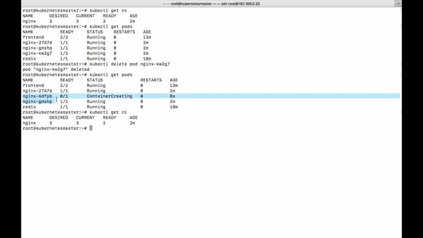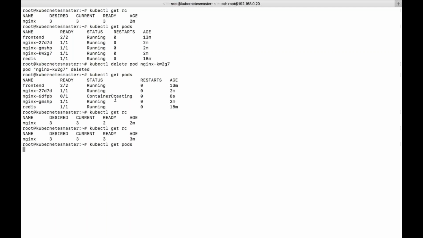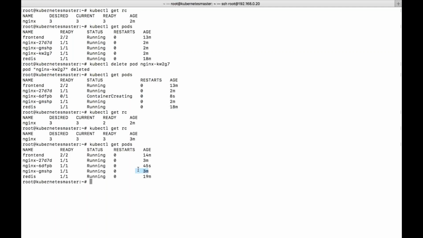So now let's see the desired state. So three are completed. I hope you can see that. See, it was created 45 seconds ago. So this is the latest one. So this is the advantage of using replication controller.